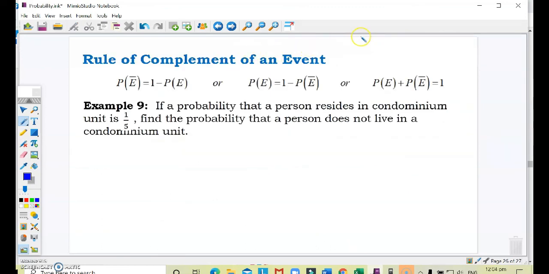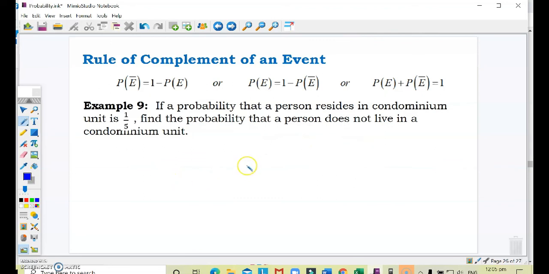But how do we apply it in rules of probability? The rule of complement of an event in probability. We know that the probability of an event plus the probability of its complement is equal to 1. Therefore, the probability of the complement is equal to 1 minus the probability of that event occurring. At the same time, the probability of the event is equal to 1 minus the probability of its complement. Let's take a look at example number 9. If the probability that a person resides in a condominium unit is 1/5, find the probability that a person does